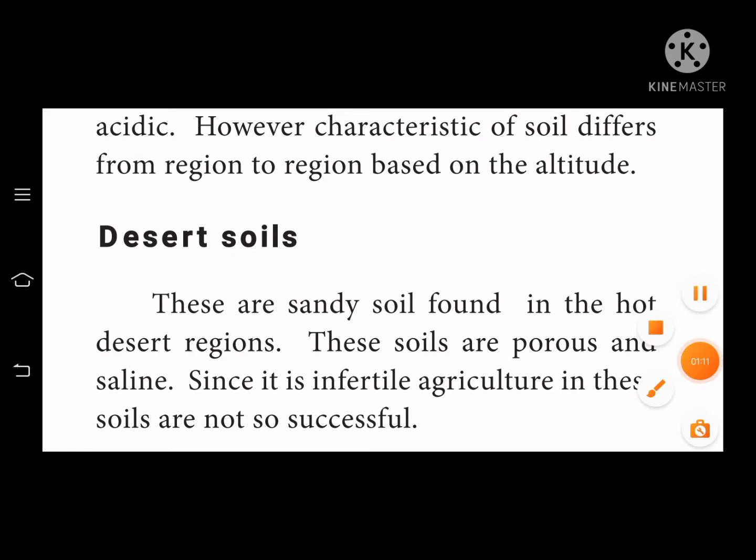Okay children, these are the types of soil. First one is alluvial soil, second one, what? Anybody know? Yes, second one black soil, third one red soil, fourth one laterite soil, fifth one mountain soil, sixth one desert soil. These are the important types of soil.